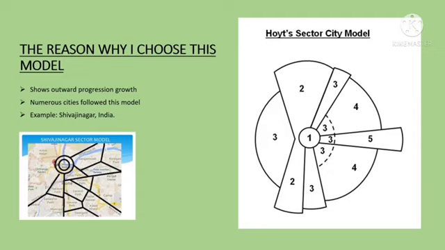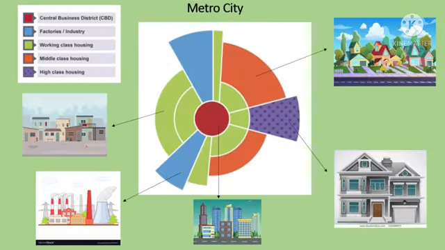The reason why I chose the Hoyt sector model is because the model shows outward progression growth, and I found out that numerous cities do seem to follow this model. An example of a city that used the Hoyt sector model is Shivajinagar in India. As you can see, this is my city named Metro City. There are five zones in my city.